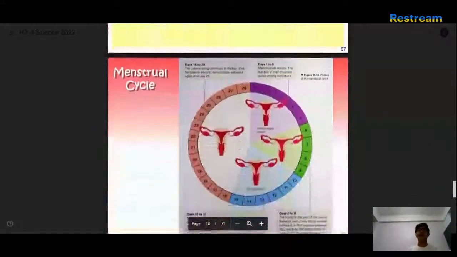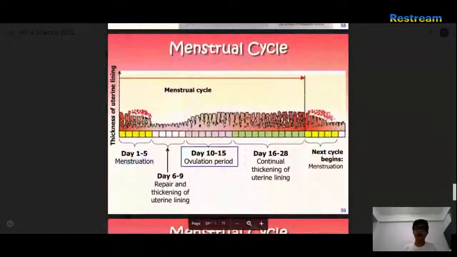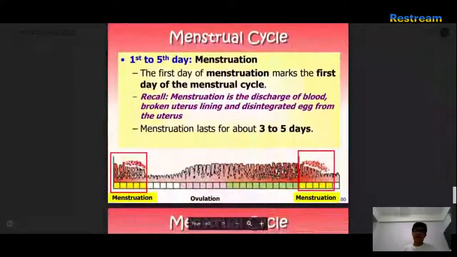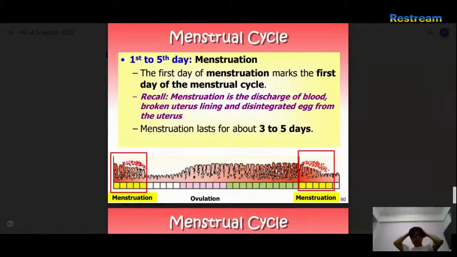The menstruation cycle. Day 1 to 5, menstruation. Oh, that looks so weird. Apparent thickening of the uterine lining. Ovulation period. Continual thickening of the uterine lining. It looks so weird, I don't look at it. Menstruation: the first day of menstruation marks the first day of the menstrual cycle. Discharge of blood, broken uterine lining. It looks less broken when it is. Oh, I don't feel so good.